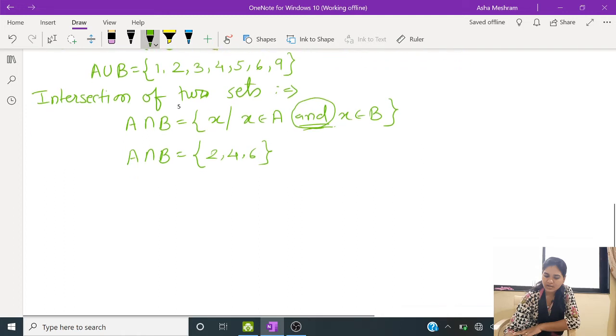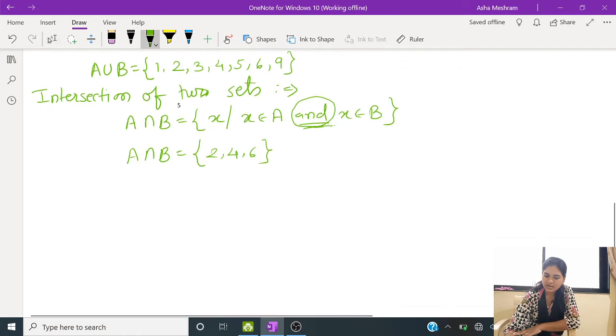Now let's see how to represent A union B and A intersection B in the form of a diagram. Suppose this is set A, and this is set B. How to represent A union B?